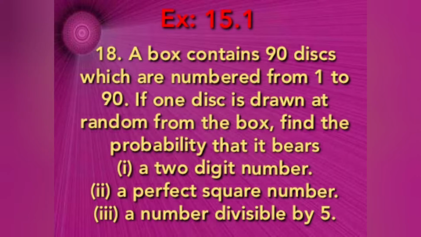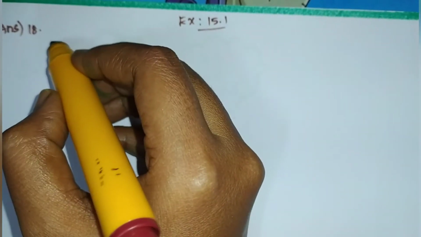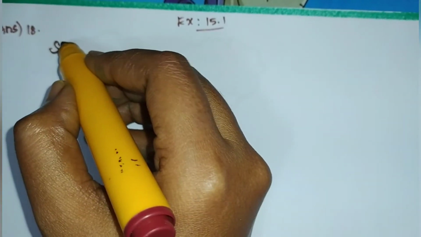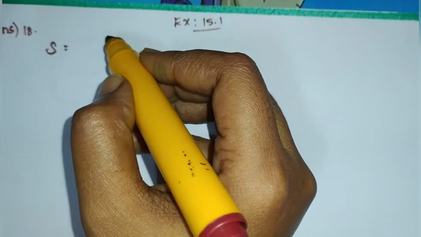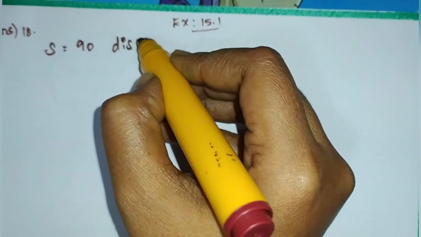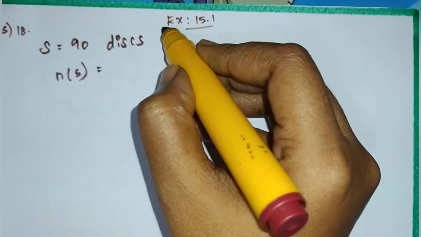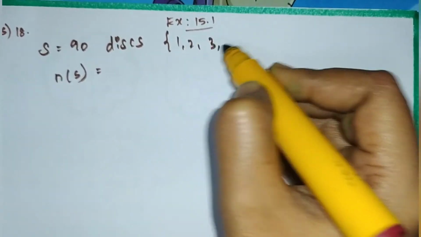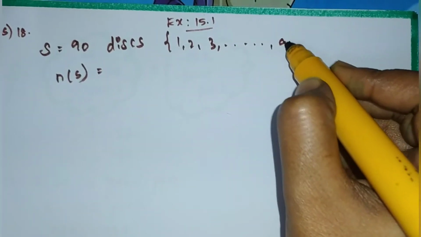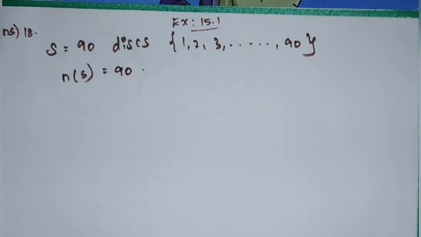90 discs. Now see the problem. First, what we have to write? Sample space, that is S. What is S? 90 discs. Totally 90 discs, so n of S is equal to 90. 1, 2, 3 up to 90 discs we have. n of S is equal to 90.